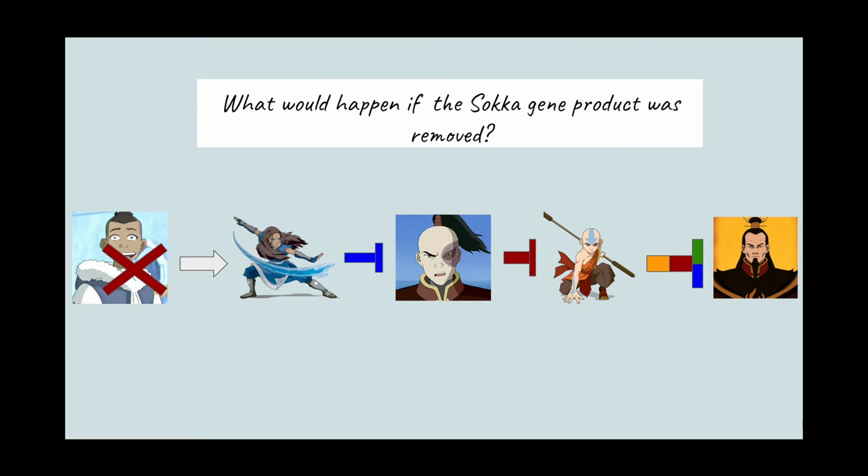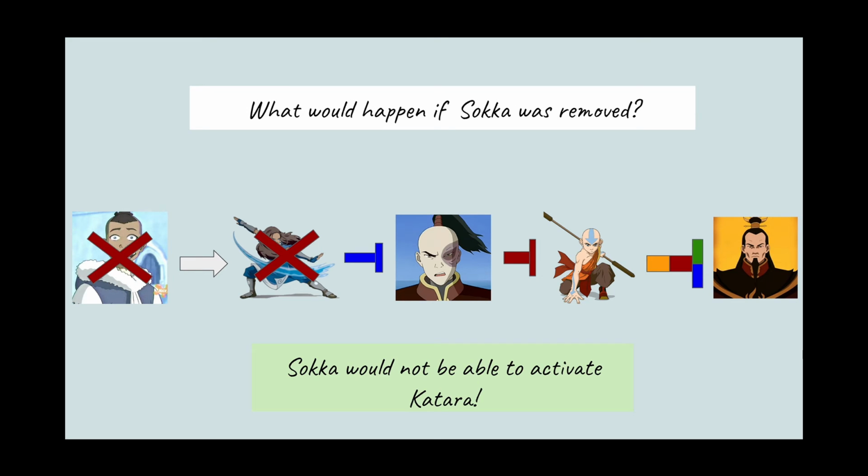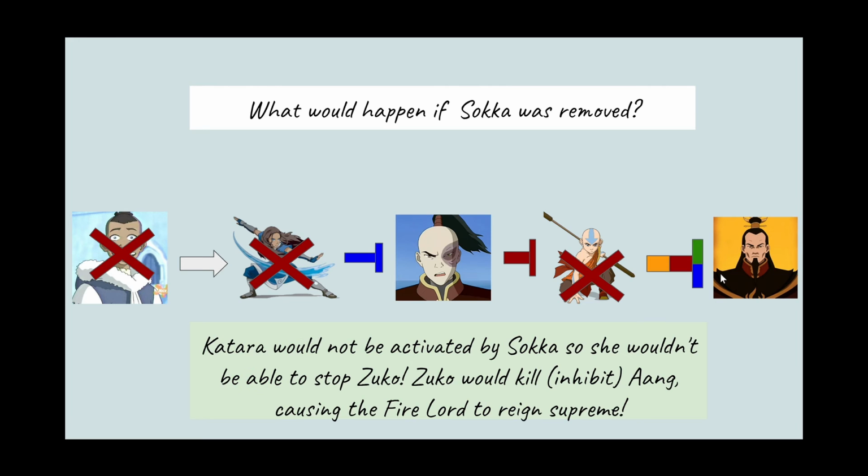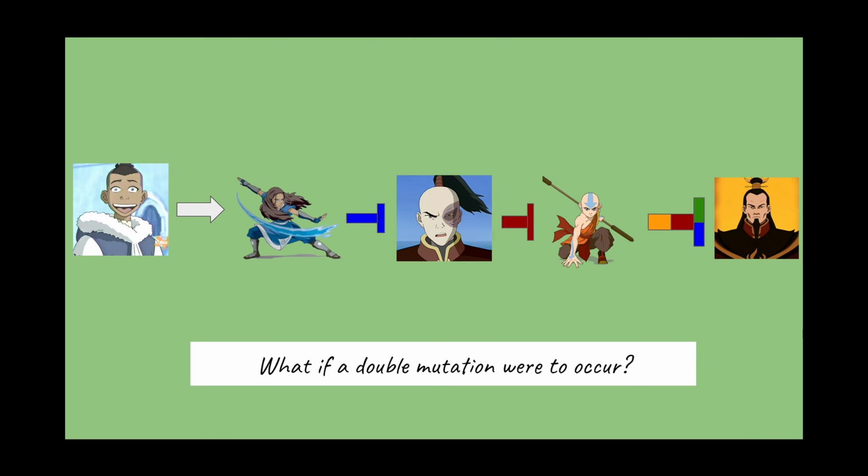Let's take a look at what would happen if the Sokka gene product was removed. If Sokka was removed, then he wouldn't be able to activate Katara. Katara wouldn't be activated by Sokka, so she wouldn't be able to stop Zuko with her waterbending. Zuko would kill Aang with his firebending, and this would cause Fire Lord Ozai to reign supreme and take over the whole land.